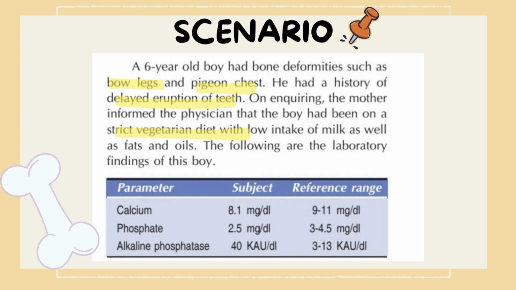A 6-year-old boy had bone deformities such as bow legs and pigeon chest. He had a history of delayed eruption of teeth. On inquiring, the mother informed the physician that the boy had been on a strict vegetarian diet with low intake of milk as well as fats and oils. The following are the laboratory findings of this boy. A strict vegetarian diet lacks vitamin D, and the key points have been highlighted.